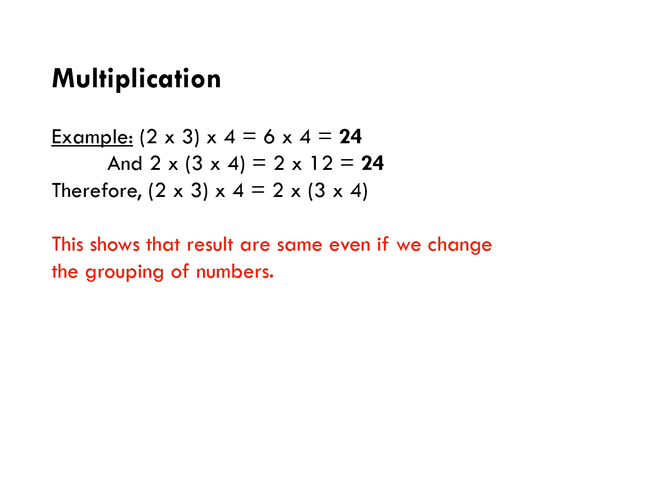In the second case, first we have grouped 3 and 4. The product is 12. Now we will multiply 2 by 12. The product is 24. So from the given examples, we can see the product is the same in both the cases even if we change the grouping of numbers. So we can see the associative property holds true for multiplication also.